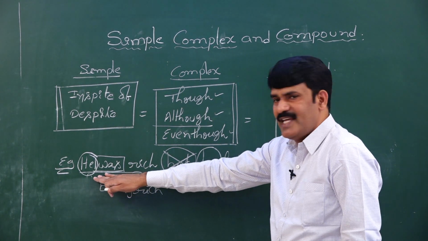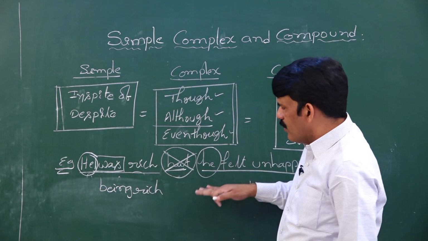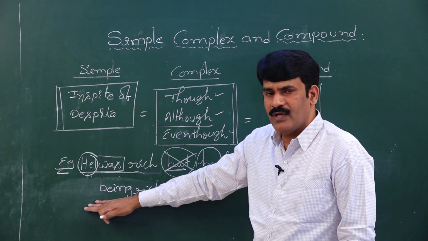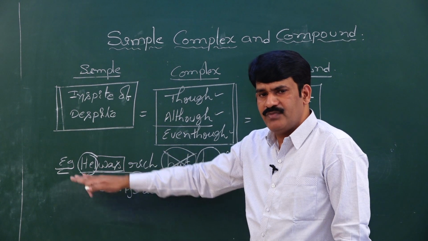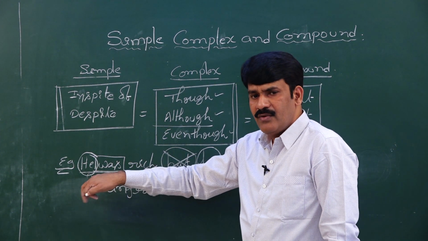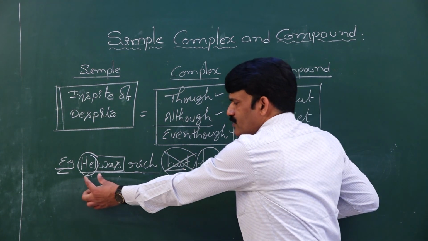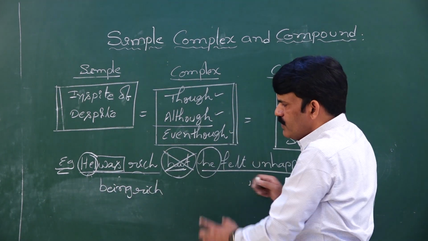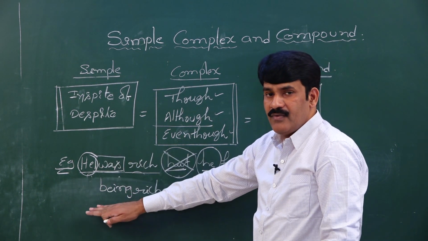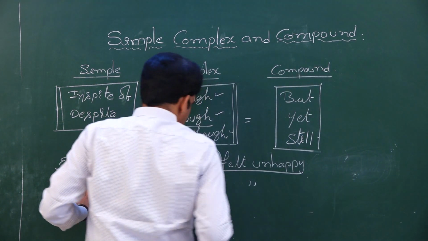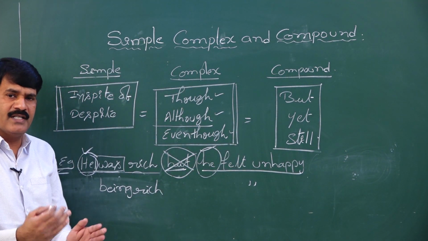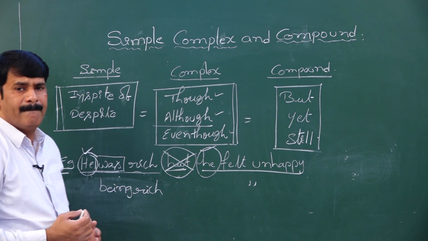When the subject is the same in both the sentences, you can omit the subject in the phrase, because you are talking about the same subject in two sentences. If the subject is not the same in both the sentences, you need to carry the subject even in the phrase. So, here the subject is the same, he and he. As the subject is the same in both the sentences, what should I do?